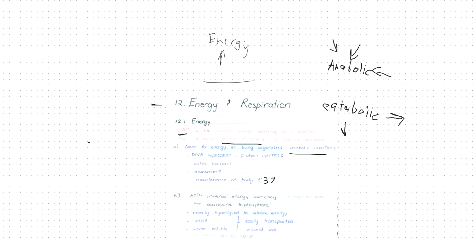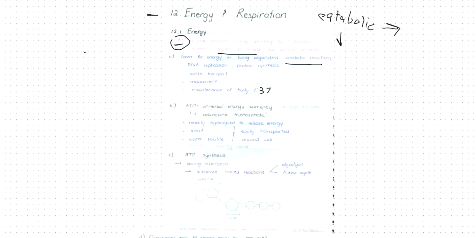So all of these reactions require energy in the form of ATP. Now, what is ATP? ATP is adenosine triphosphate. You don't need to know the name, but what you need to know is it's a universal energy currency and it has high turnover for energy. The reason that our body produces ATP for energy is because ATP is a small molecule, it's water soluble, and it's readily hydrolyzed to release energy.